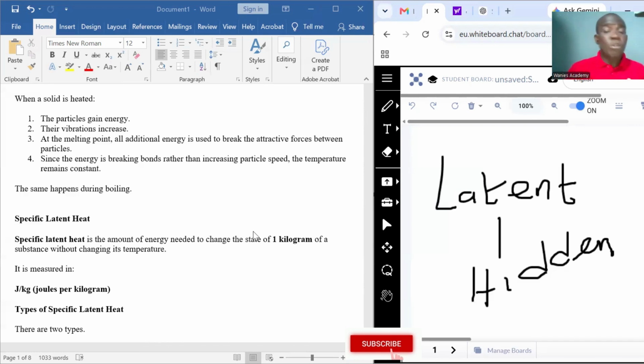And so we are going to stop here for today. We continue in our next lesson, when we'll be looking at types of specific latent heat and calculations on this particular topic.